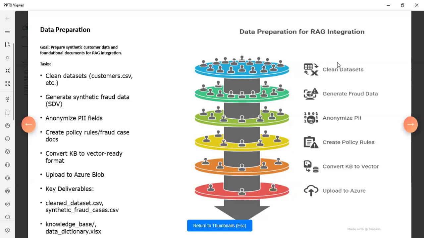Here we have mentioned: clean data, generate fraud data, anonymize PII, create policy rules, and convert to vector database. And all this data we have to upload into the Azure Blob. So this is the slide regarding data preparation. Then moving to the next step,